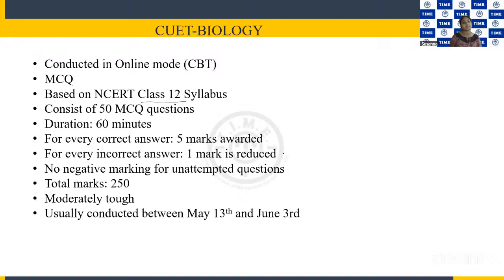So the problem lies here again, right? Negative marks. You should be careful about that. Guesswork will not give you good marks. You should only attempt the answer if you are sure. Otherwise, your marks get reduced, because 1 mark will be reduced, it's -1. For unattempted questions, you don't have any negative marks. When you look at the total marks, it is 250. We have 50 questions, and each question carries 5 marks, so 50 into 5, we have 250 marks in total.